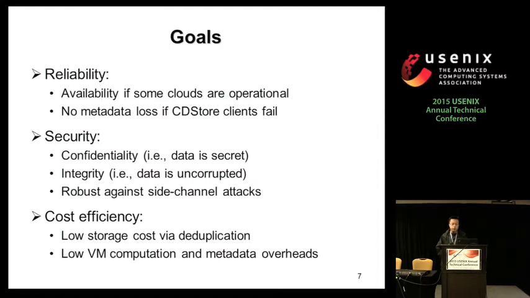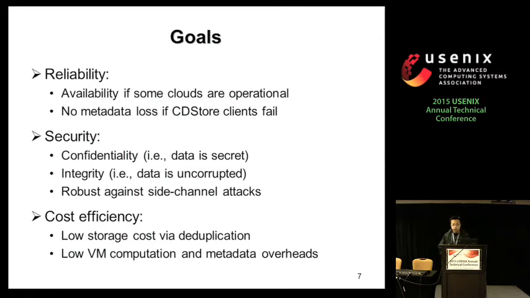The first one is reliability. Certainly, we want to make sure that our data is available, even if some clouds fail. And we can still access the data from other operational clouds. In addition to data availability, we want to make sure that even if the CDStore clients fail, there will be no metadata loss. And what we do here is we offload the metadata management to the CDStore servers, which we believe are more reliable than the CDStore clients, which are typically deployed on commodity hardware.